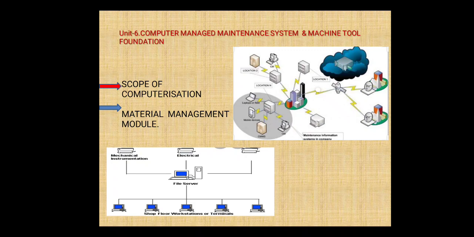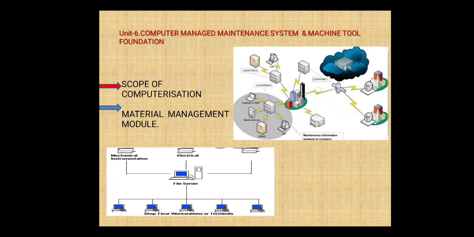All these things are very essential. Also, to know how the workers responded and how they were involved while doing the work, that also matters. So that's why we need to maintain everything with the help of computerization. That's why the scope of computerization plays a very important role.